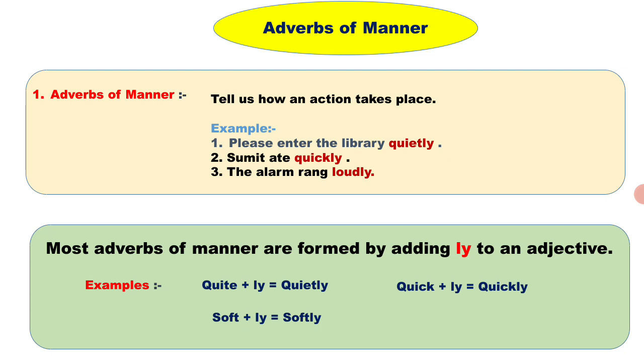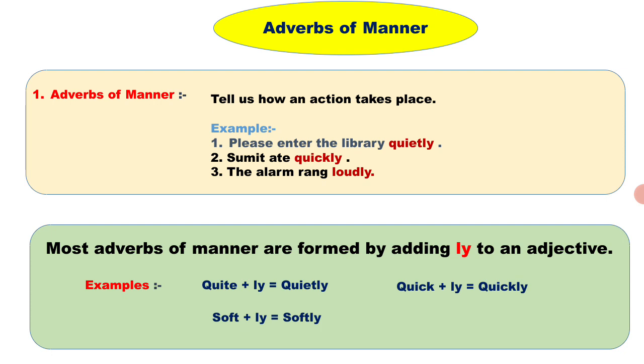Most adverbs of manner are formed by adding ly to an adjective. Quiet is an adjective, as we all know. If we add ly to quiet, it becomes the adverb quietly. Quick plus ly equals quickly.